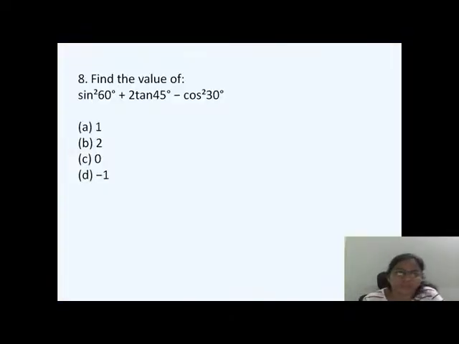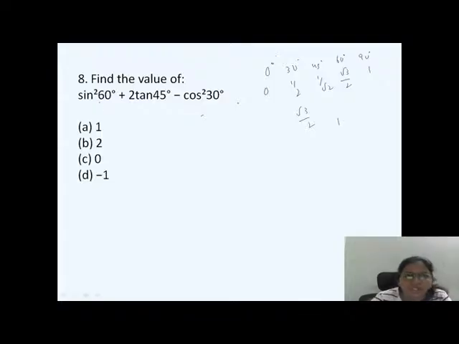Find the value of sine square 60. Directly you have to go to your tabular column. So write down, what is sine 0? Sine 0 is 0. Sine 30 is how much? 1 by 2. 1 by root 2 for 45 degrees. Sine 60 is how much? Root 3 by 2. Sine 90 is 1. And cos goes in reverse. So cos 30 will be root 3 by 2. And I want tan 45. Tan 45 will be equal to 1.